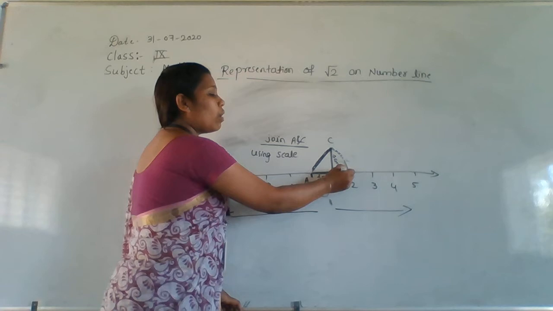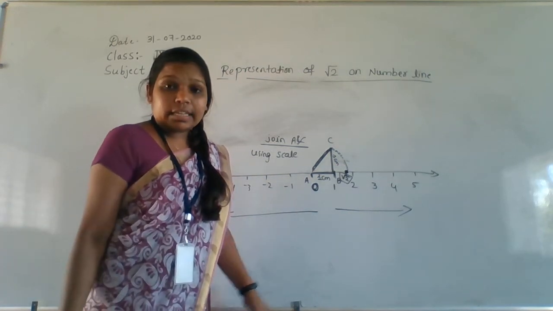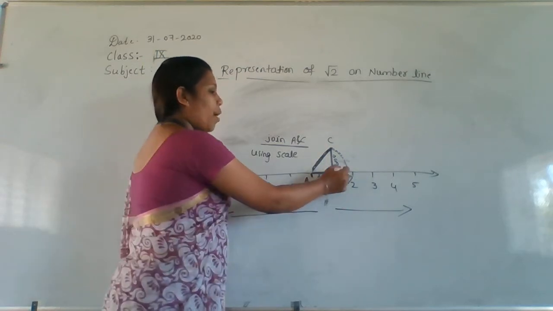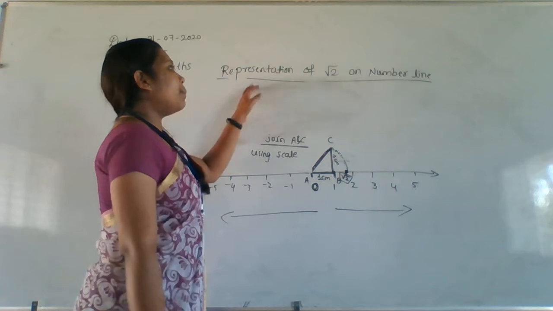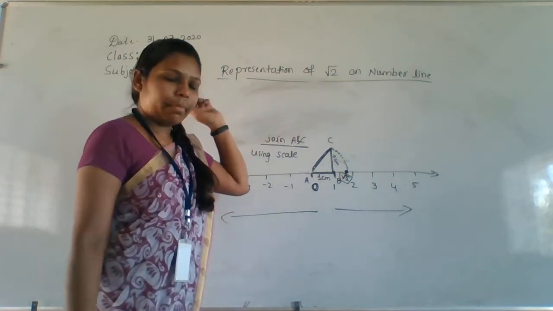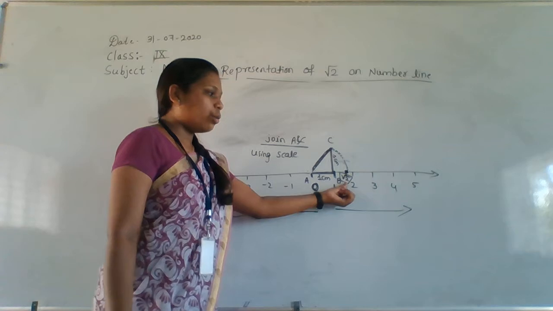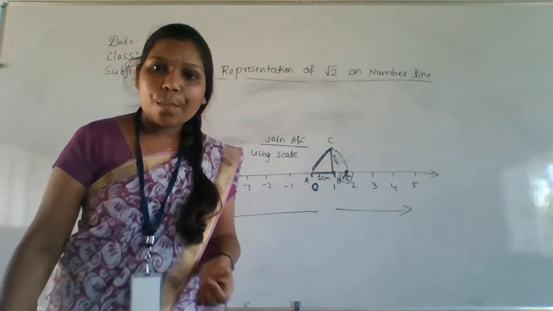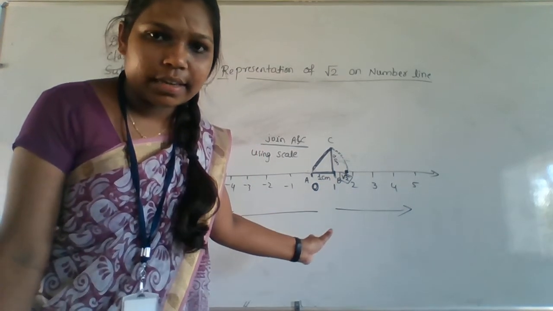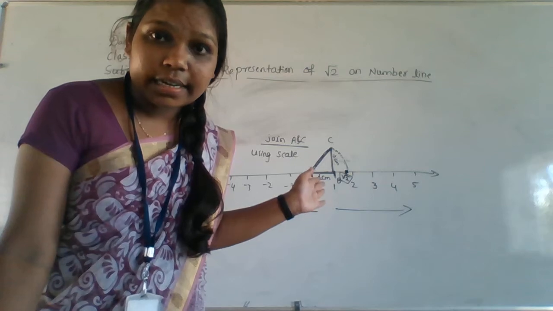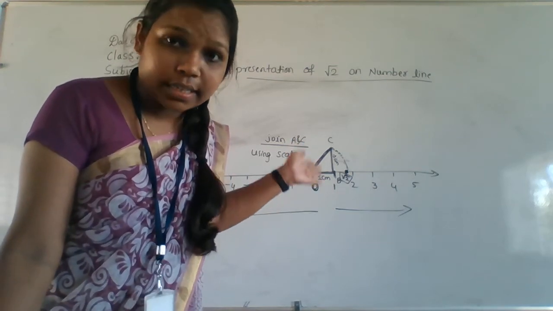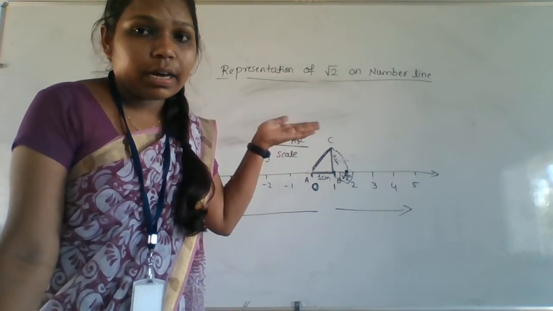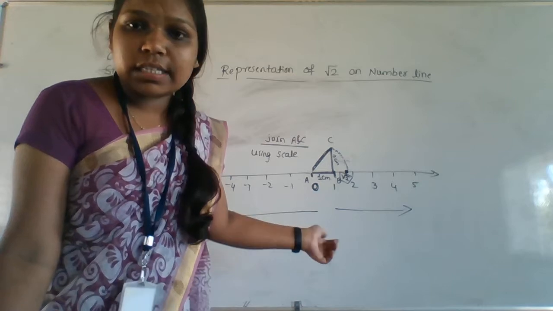So that point is called as what? Root 2. That point is called root 2. Getting my point? So this point is root 2. I told you the representation of root 2 on a number line. We already represented root 2 on this number line. I hope everyone is understanding what I am saying here. So please concentrate on our studies and please concentrate here also. Then only you can understand how to represent the irrational number on the number line. Otherwise you will not get it.